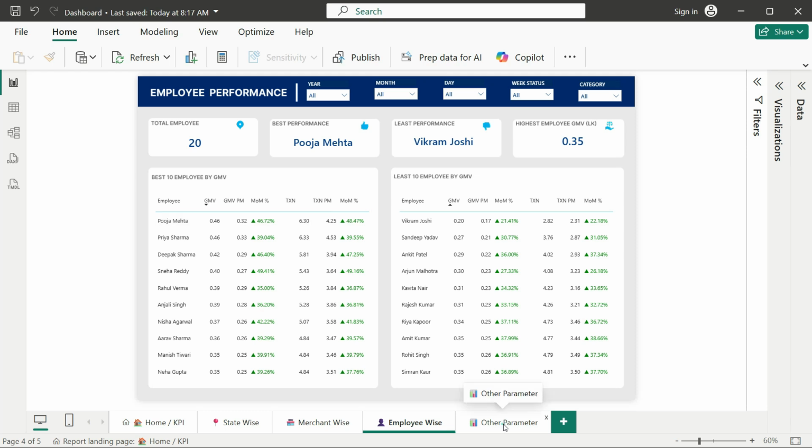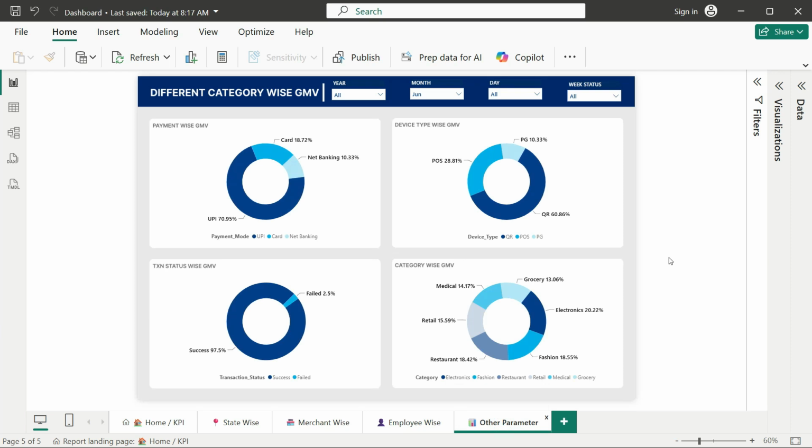Now the last page is other parameters, where I put a few visuals which show different category-wise GMV percentages. It's payment-wise GMV. It shows the card, net banking, and UPI percentage of the total. Now the device type GMV, like what percentage of transactions we did through PG, POS machine, and QR code. Then transaction status-wise GMV: what percentage of transactions are successful and how many failed. Then category-wise GMV: you can see all the category percentages here, like medical, grocery, electronics, restaurant.